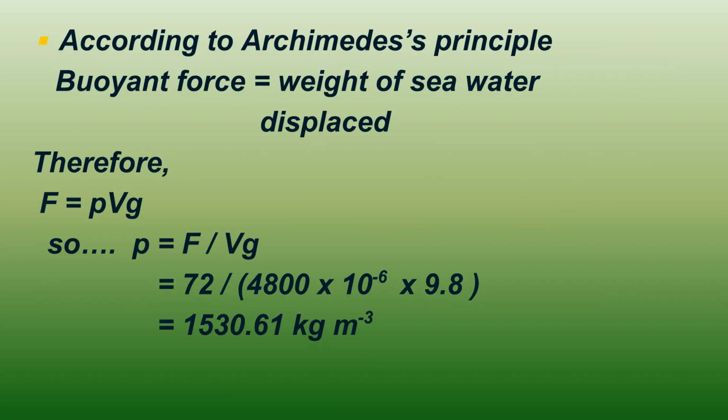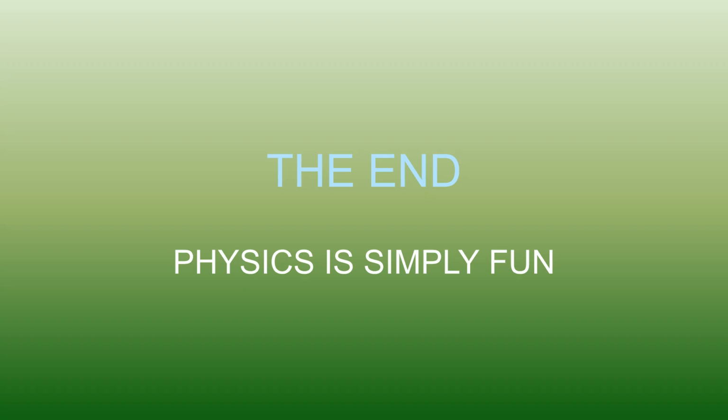According to Archimedes' principle, the buoyant force equals the weight of the displaced seawater, F equals ρVg. Rearranging this to find density, we get ρ equals F/Vg. Plugging in the values yields a density of 1,530.61 kg/m³. This concludes our video on the principles of floating and sinking. Physics is simply fun.